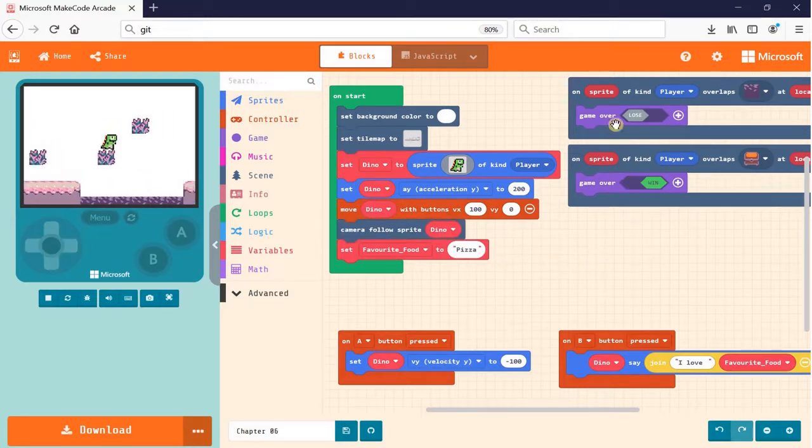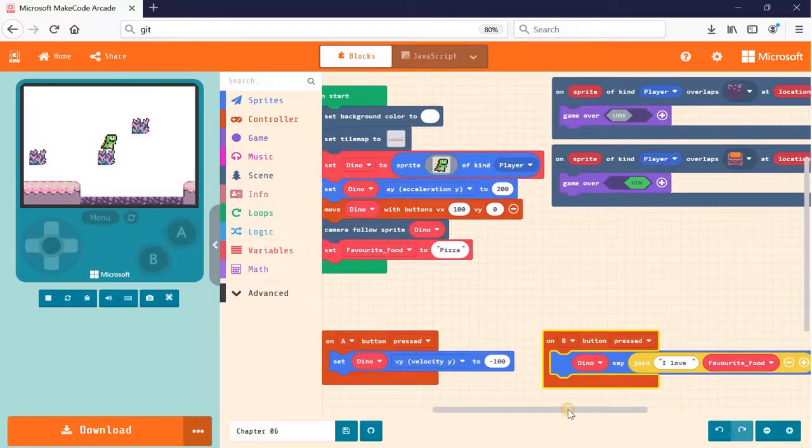And then over here I have an on block that's saying that in the event my player touches the water, then the game will be over. And then the other on block says that if my player touches the treasure, then the game wins. Then I have 2 button controls here. The first one, pressing A, will have a velocity of -100, which is the jumping effect that you're seeing here. And then on B button press, then Dino will say something. So this is what we did last week.